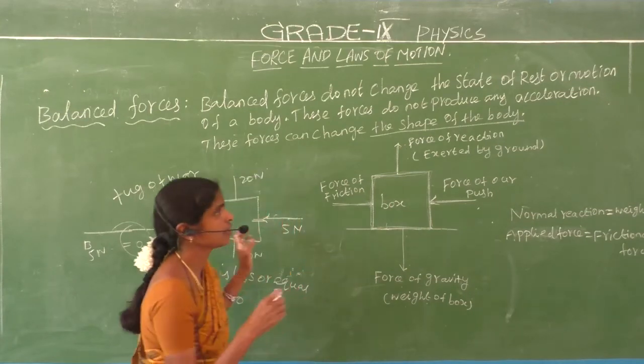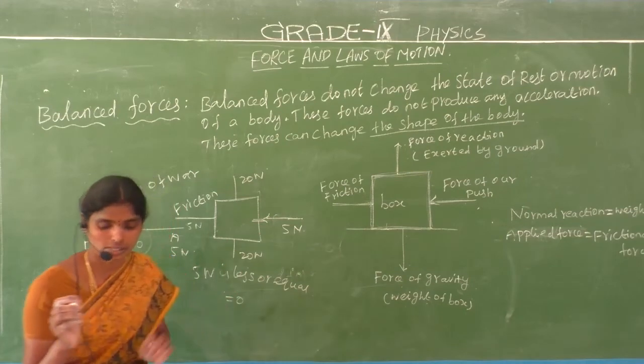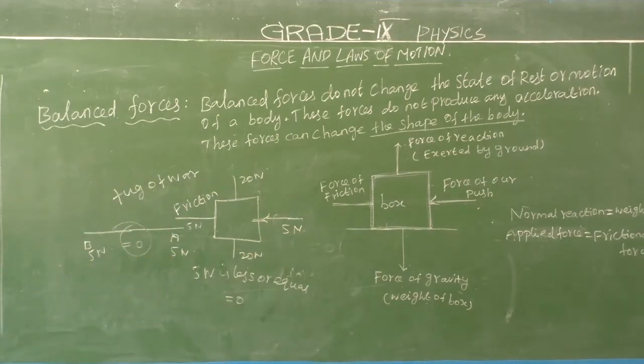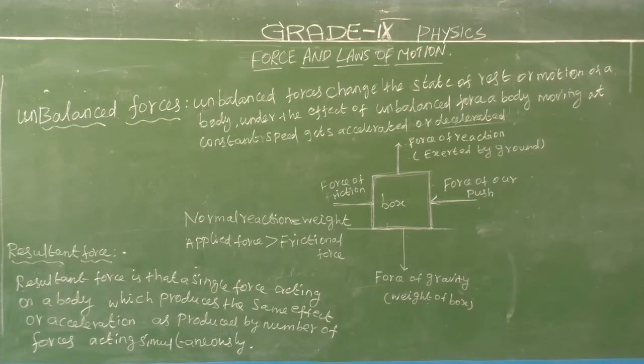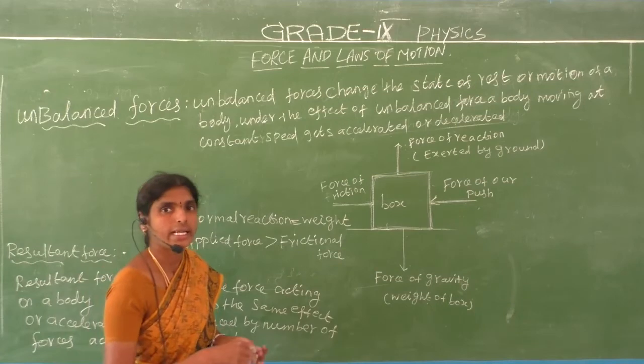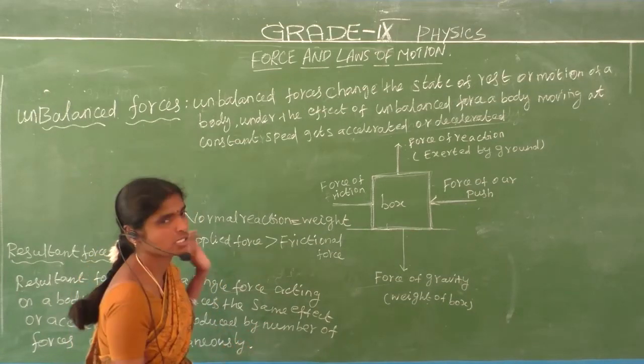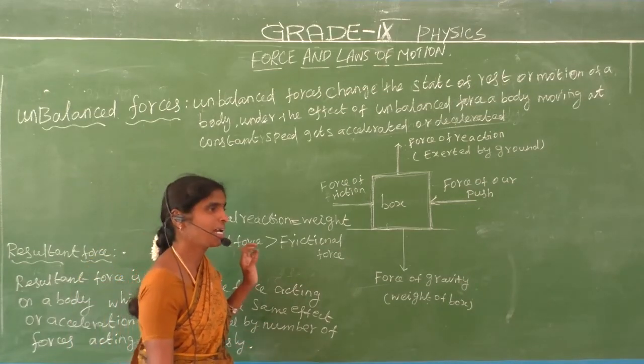Next, we are going to unbalanced forces. What is meant by balanced forces?